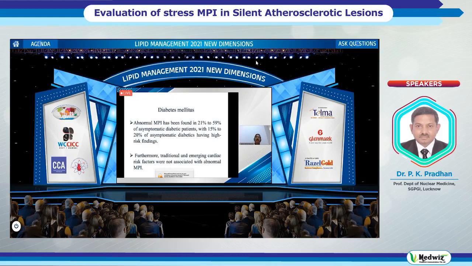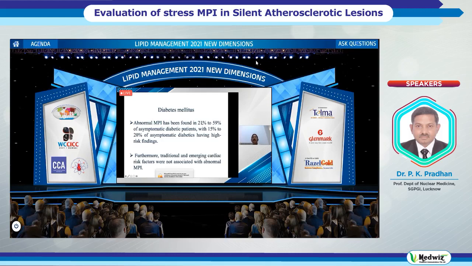Coming to the condition diabetes mellitus, there are 2-3 studies from almost 20 years back. One is the DIAD study, and another is a study from Italy. Both are big studies. Abnormal MPI: the DIAD study recruited around 120 patients, and it has been shown in the literature that abnormal myocardial perfusion imaging has been found in 21% to 60%. That depends upon the risk category of diabetes, the duration of diabetes, and the HbA1c level.